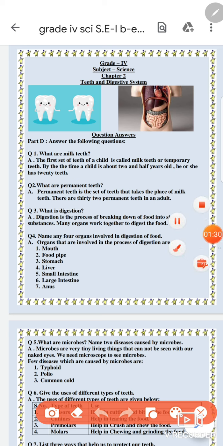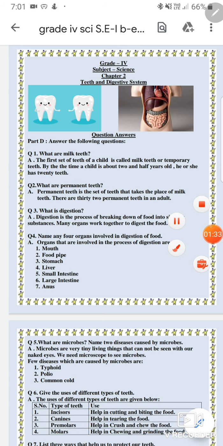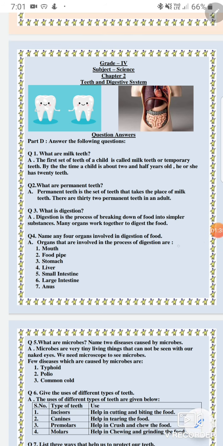Third is, what is digestion? Digestion is simply the process of breaking down of food into simpler substances and absorbing the nutrients from the food. This is known as digestion. So how will we explain digestion? Simply the process of breaking down of food into simpler substances is called digestion. There are many different organs which work together to digest the food. It does not work with just one or two organs.